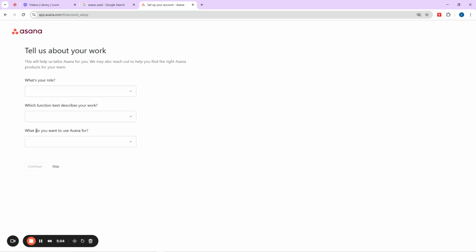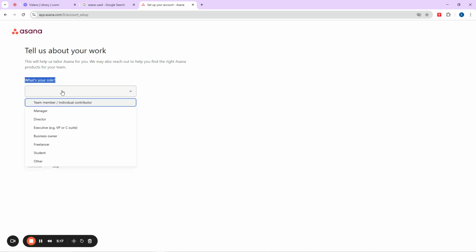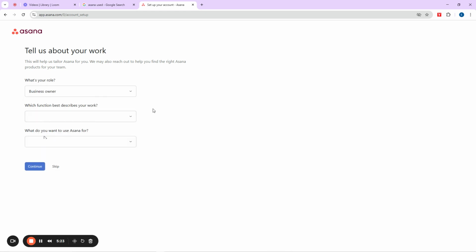Say continue. Now you can see that this one is giving us a little bit of uniqueness when compared to the other tools. That one they will just list it up for you to click. So here now you need to select from a list. You say what is your role? Click on the drop down and then select what you can. Me, I will always choose director or business owner here, so I can get a full interface.